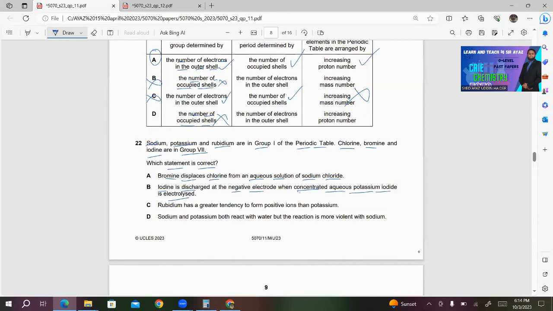B, iodine is discharged at the negative electrode when concentrated aqueous potassium iodide is electrolyzed. Iodine gets discharged, but it will get discharged at the positive electrode, not the negative electrode. So these two are wrong.